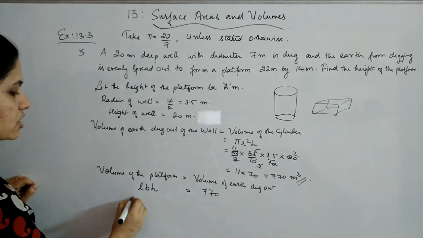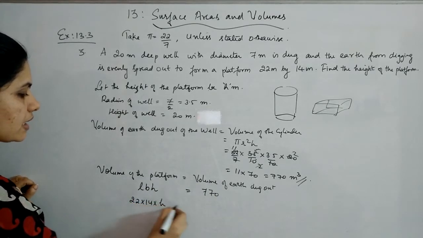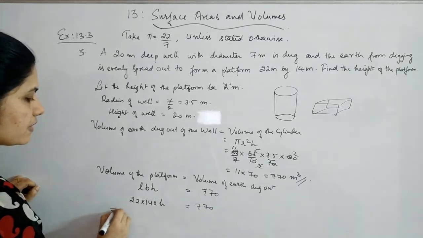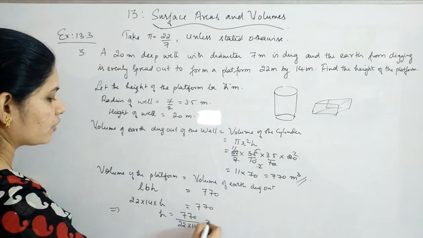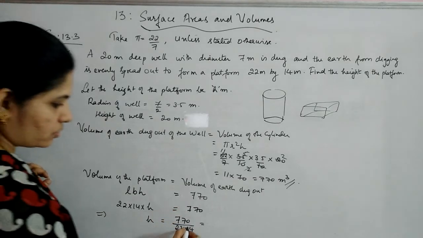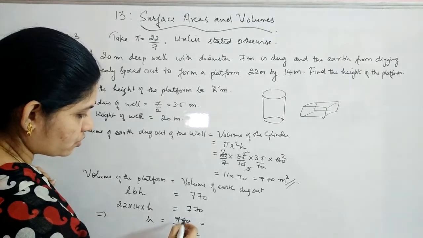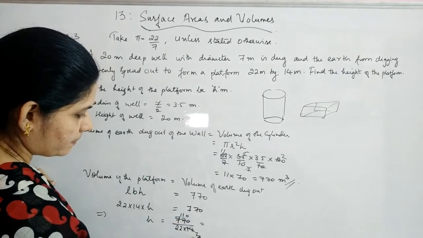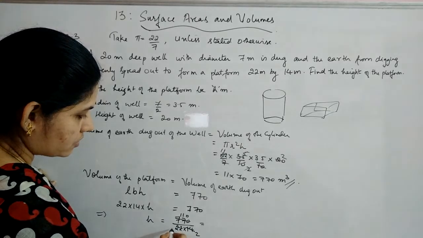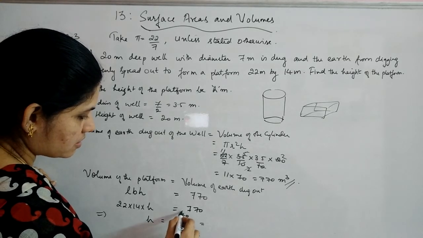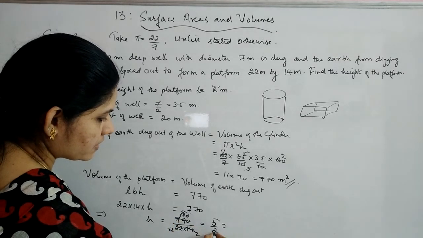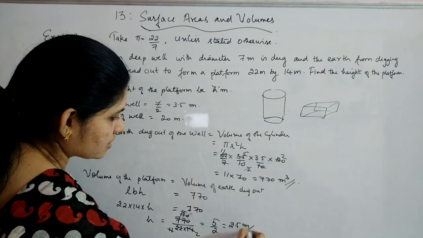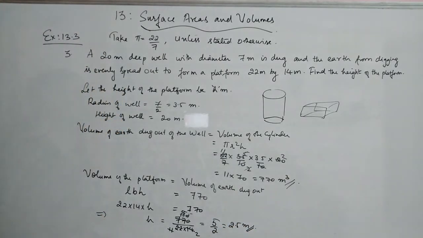Now what is L given as? 22 into 14, and H has been taken as h, so that this is equal to 770, which implies h is equal to 770 by 22 into 14. Now cancelling, you will get here this is 2, here it is 110, then with 2 again, if you are cancelling 11, this is 55, again 5. So you are getting 5/2 here, which is 2.5 meters. That is, the height of the platform is 2.5 meters.